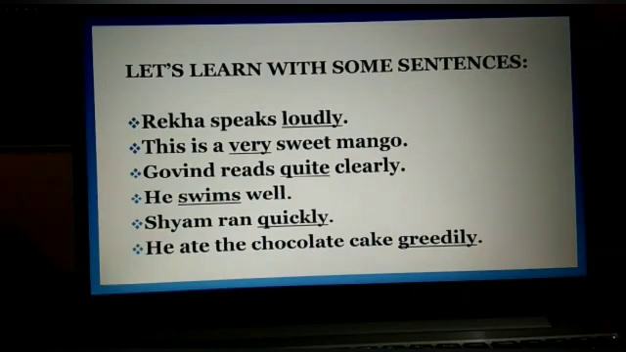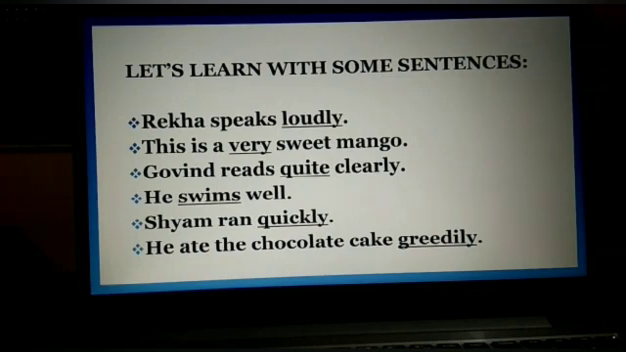See the first example. Rekha speaks loudly. Now in this example, loudly is an adverb. How? Because when we ask the question, how does Rekha speak? Then we get the answer loudly. Or in what manner she speaks? Then we get the answer loudly. So loudly is an adverb.